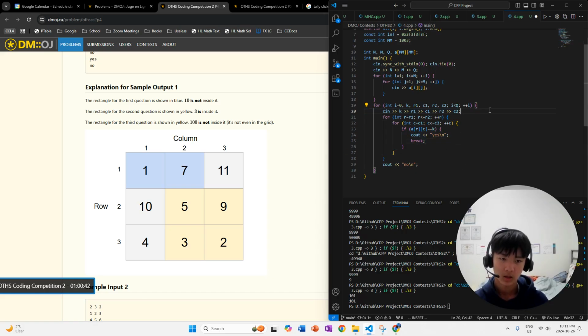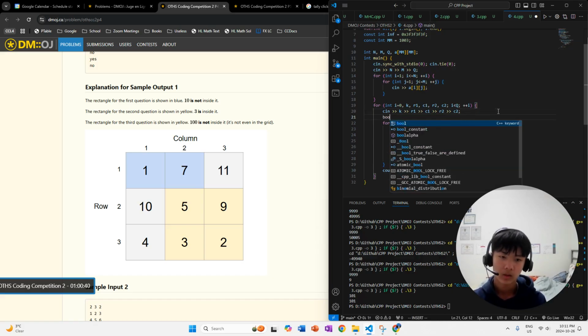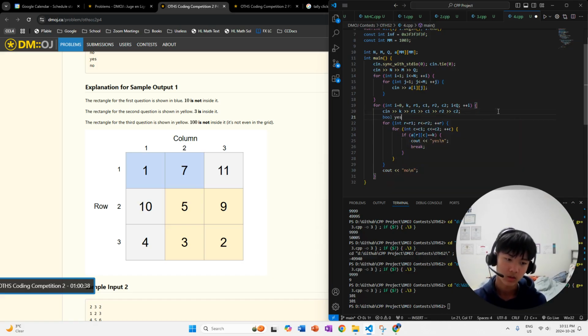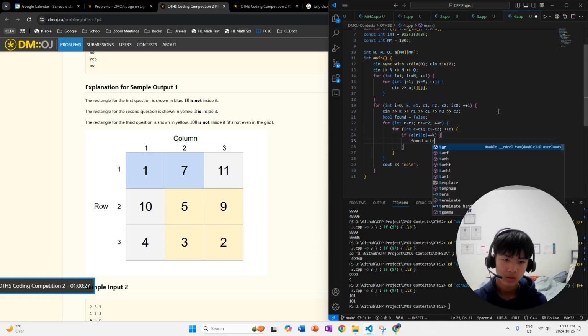So to counteract that, let's just have a Boolean value, which basically means, okay, did we get yes or no? And let's just say found. Did we find? Found equals true. So if the current box is equal to k, then we found it. Otherwise, found is already false. So if we found it, then we set the variable found to true.